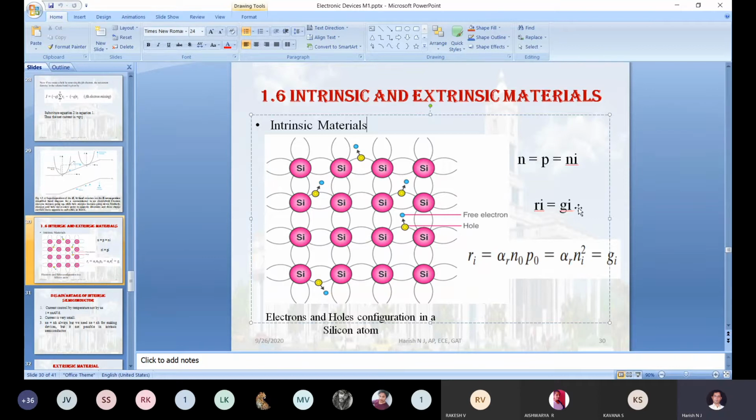Now I will move to the second equation: Ri equal to Gi. Ri equal to Gi. Can anyone guess what this equation represents?